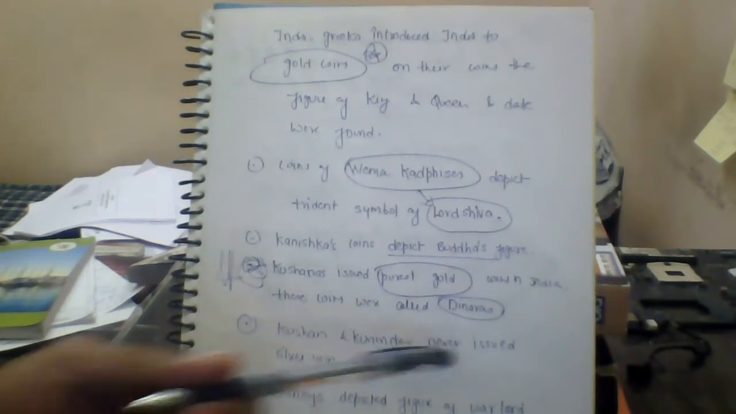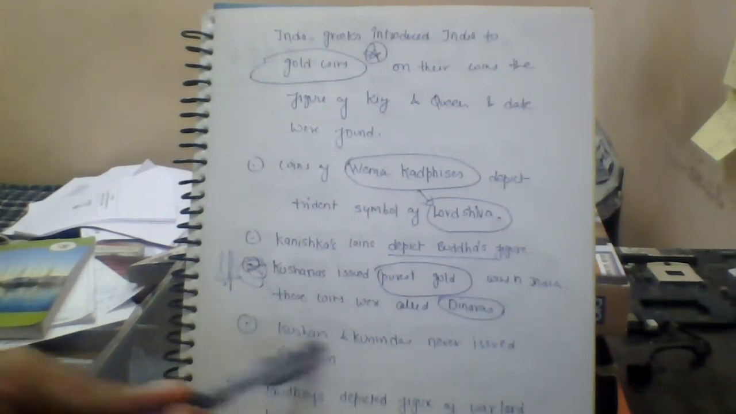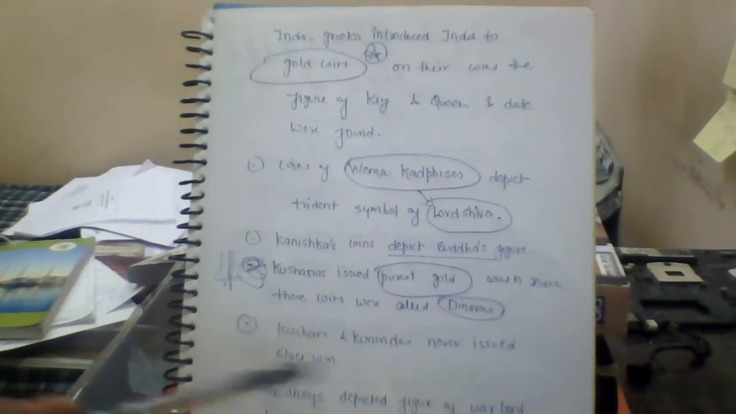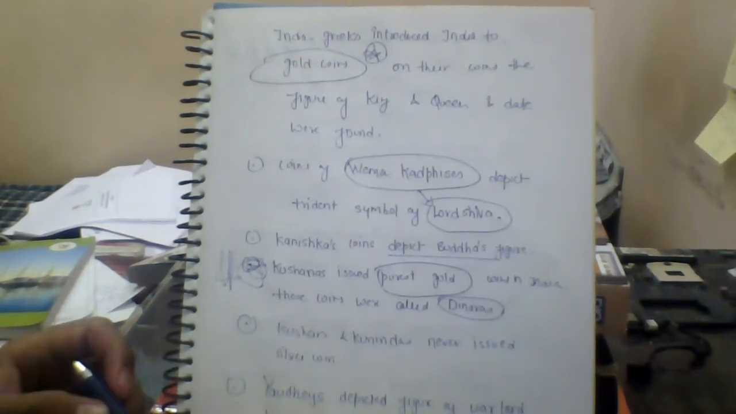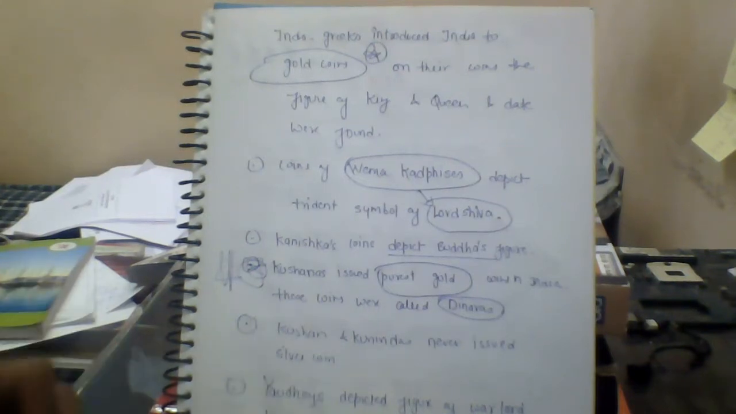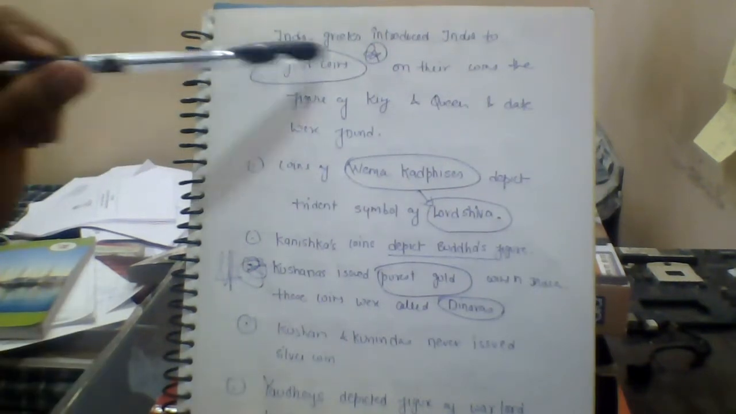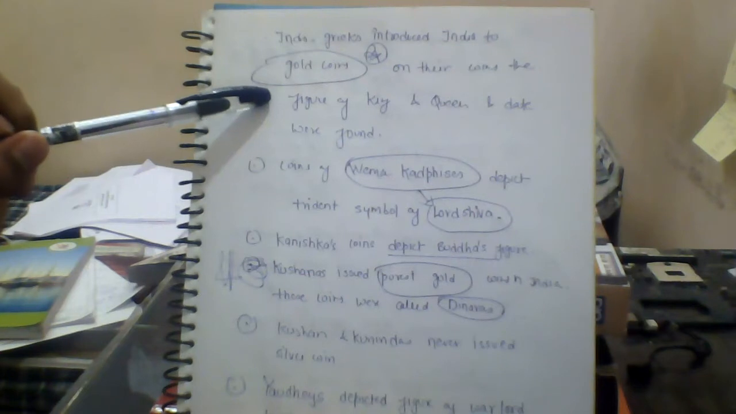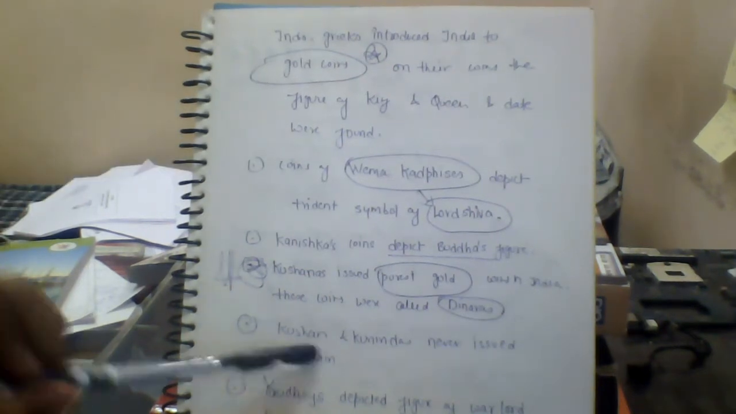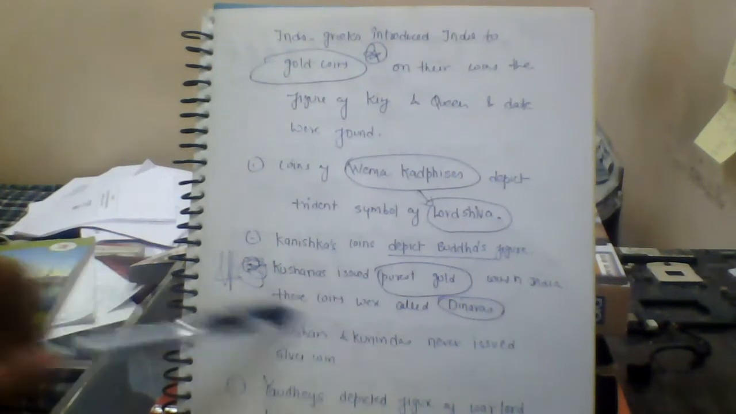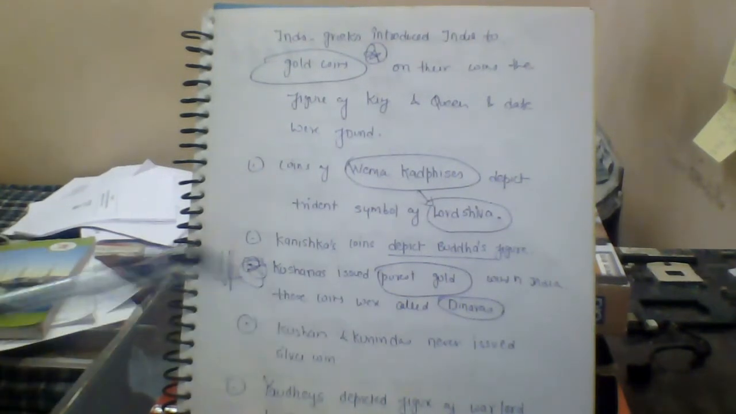Kushanas and Kunindas never issued silver coins. This is also an important thing. Now you have to understand three things here. Don't mess this thing up. First, Indo-Greeks introduced India to gold coins. The largest number of gold coins were issued by Guptas, and the purest gold coins were issued by Kushanas, and they never issued silver coins.